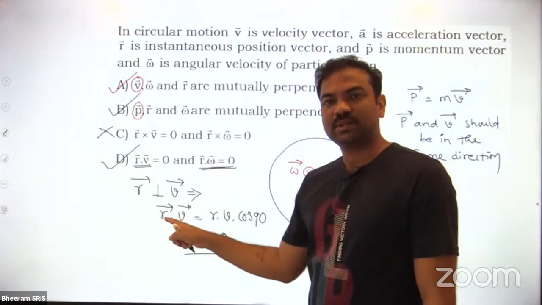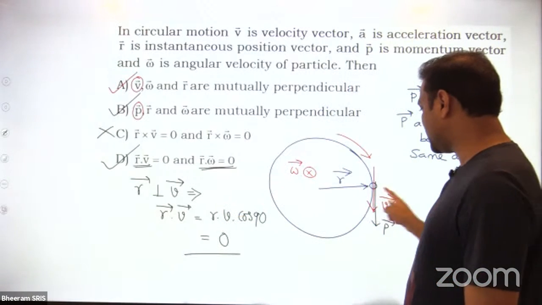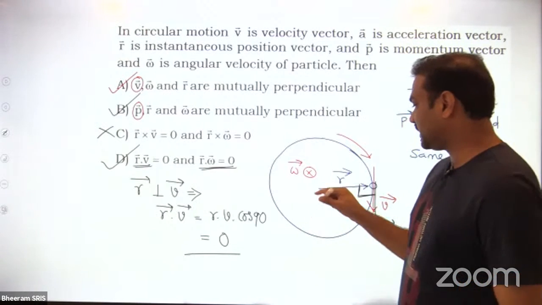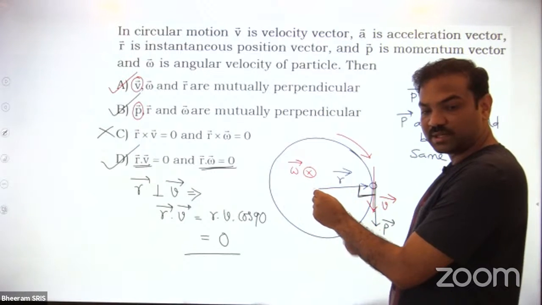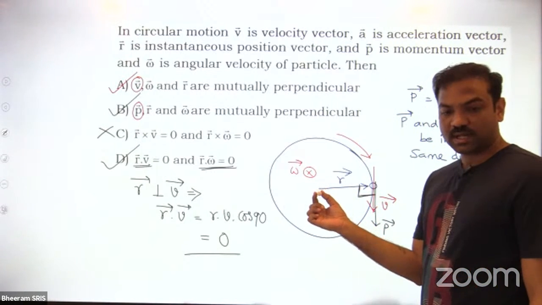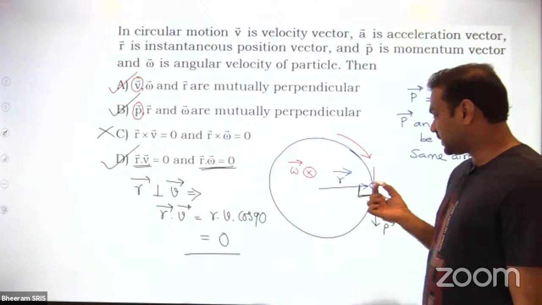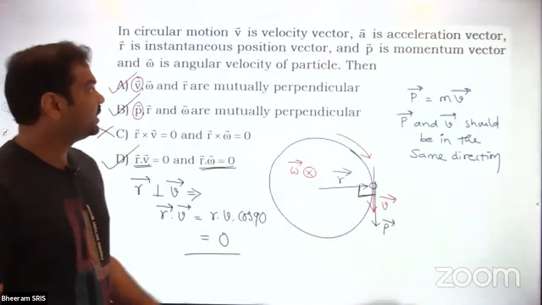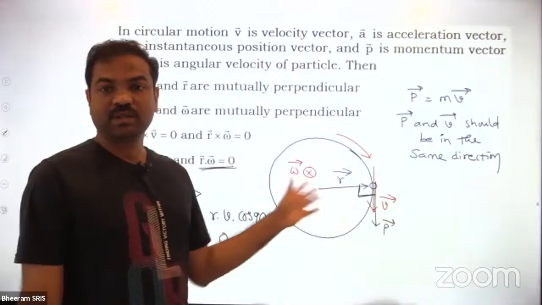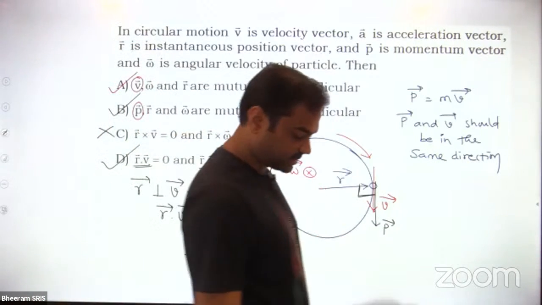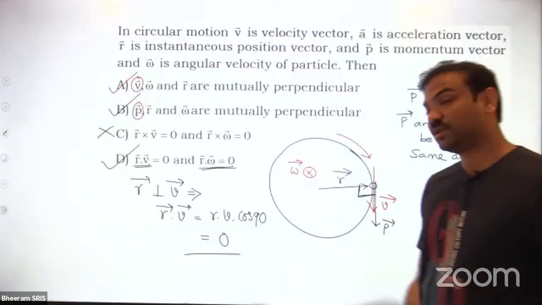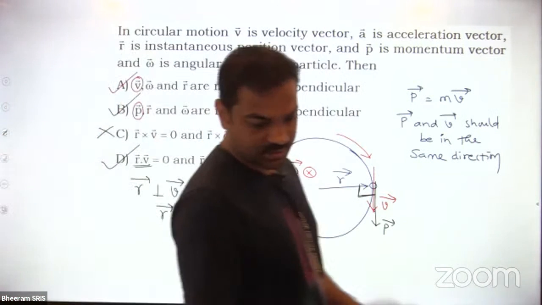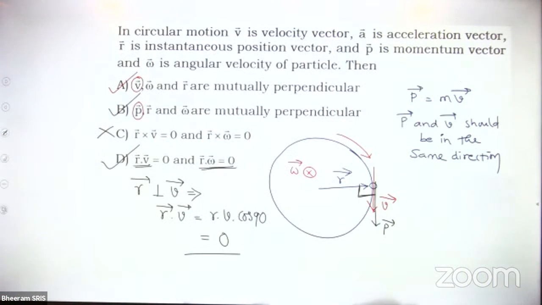So R bar dot V bar, R bar and V bar both are perpendicular. R bar is radial, V bar is tangential. The angle between them is 90. And omega bar is into the board. Then R bar and omega bar are perpendicular. Even V bar and omega bar are also perpendicular. All are mutually perpendicular vectors, something like I cap, J cap, K cap. Understood? Okay, good. So I cap dot J cap, J cap dot K cap, K cap dot I cap is equal to 0. So next question. Done, all of you?